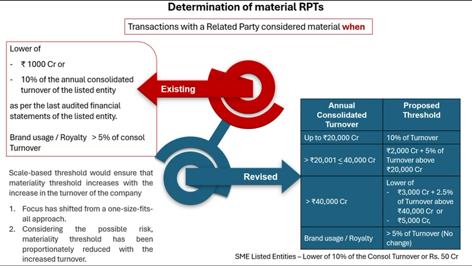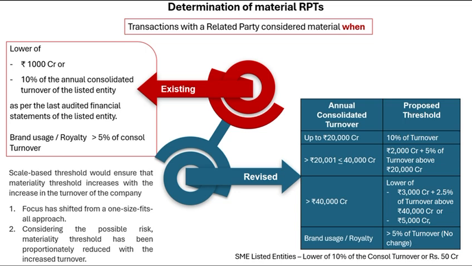Let's untangle it. So, let's start with the new scale-based thresholds for material RPTs. SEBI's moving away from this old one-size-fits-all approach. Previously, it was just, pick the lower of ₹1,000 crore or 10% of annual consolidated turnover, and that was the threshold. It didn't care if you were a boutique firm or a giant the size of Everest. Now, though, they have introduced a tiered formula, where your threshold actually grows as your company grows, which honestly feels overdue.